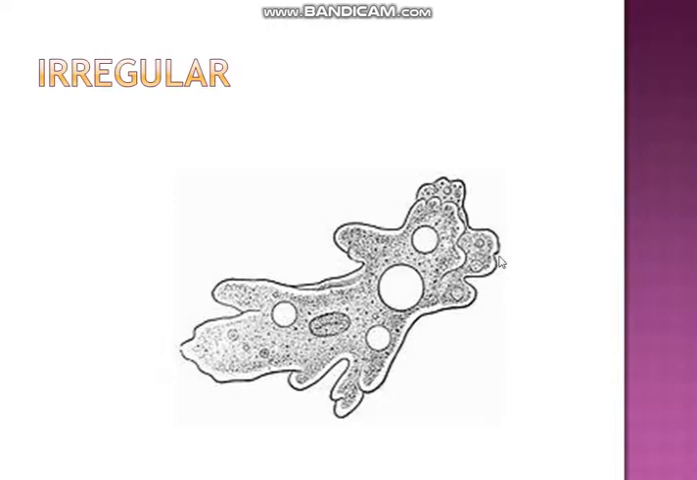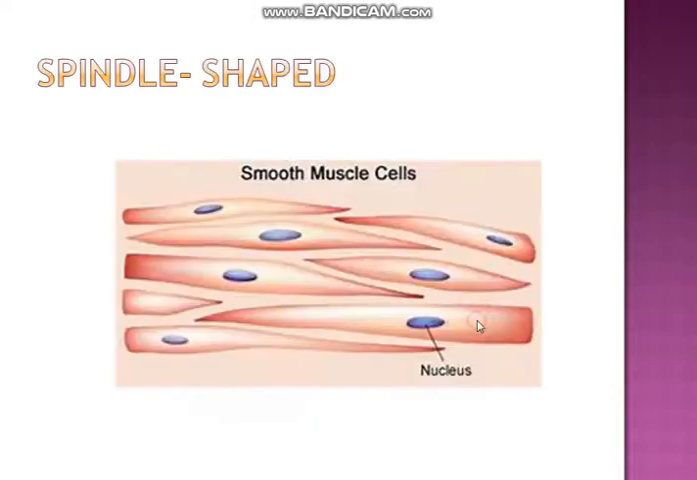In human beings, the white blood cells have an irregular shape. And spindle shape: the smooth muscle cells present in our muscles are spindle shaped. The shape allows these cells to contract and relax easily. Both ends of the cell are tapered and the middle is broad, so that is called spindle shaped.